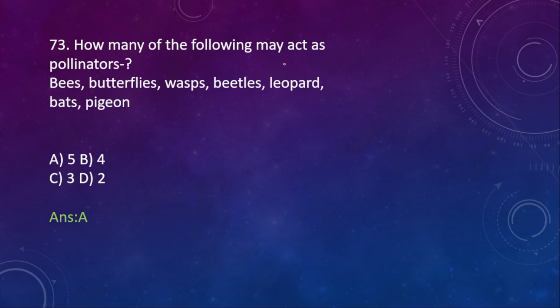How many of the following may act as pollinators? Bees, of course. Butterflies, yes. Wasps, yes. Beetles, yes. Leopard, no. Bats, yes. And then pigeon, no. So how many of them? 5. 1, 2, 3, 4, 5. 5 of them can act as pollinators.